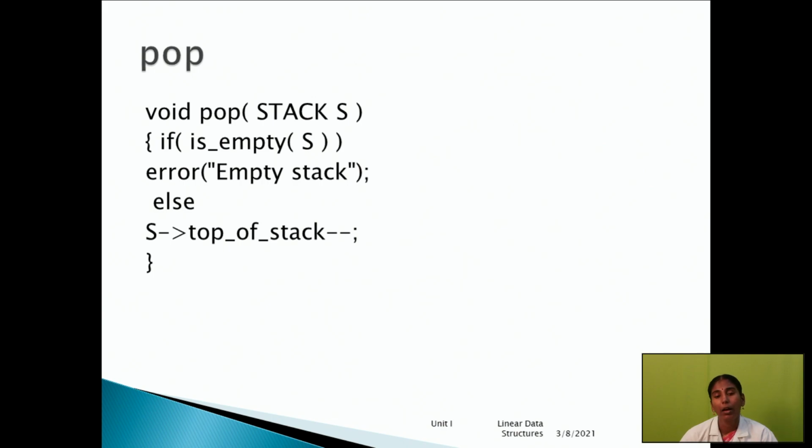Void is a keyword, pop is a function name. If isEmpty s is true, it will display that the stack is empty, otherwise the particular location pointed to there, that element will be deleted.